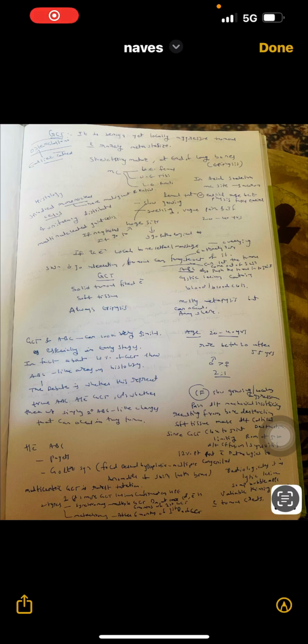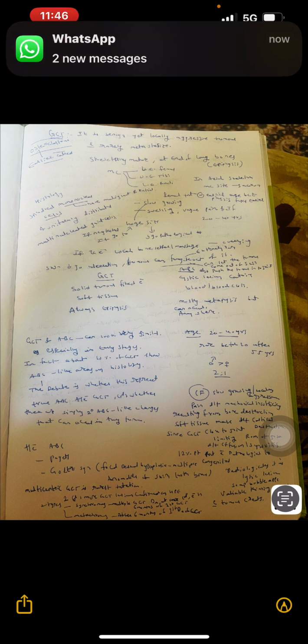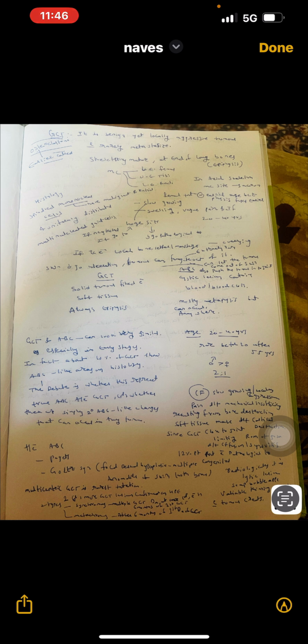GCT, giant cell tumor, earlier known as the osteoclastoma. It is a benign, yet locally aggressive tumor, which is rarely metastasized. Metastasis in 3% of cases, into the lungs. Skeletally, it is seen in skeletally mature patients at the end of the long bones, that is the epiphysis. The most common site is the knee, that is the lower end of the femur, upper end of the tibia, and lower end of the radius.